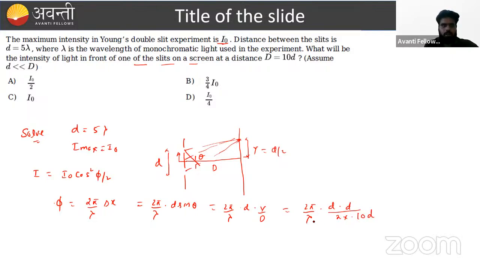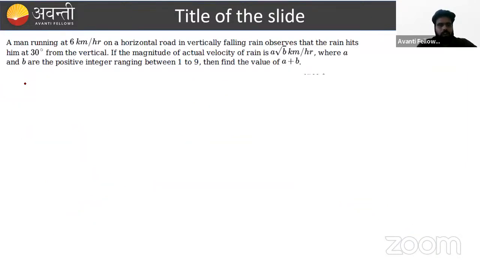What is the value of small d? Small d is given as 5 lambda. Put the value, lambda into 20. If we solve this, we will get pi by 2. Put this value here: pi by 2 divided by 2 is pi by 4. Cos pi by 4 is 1 by root 2, squared is 1 by 2. So I is nothing but I naught by 2, that is option A. So that is the expected problem. Again, this is an easy problem that is asked.